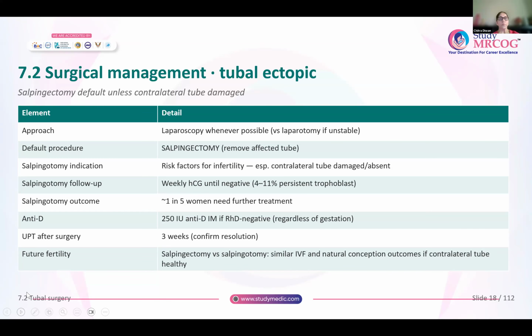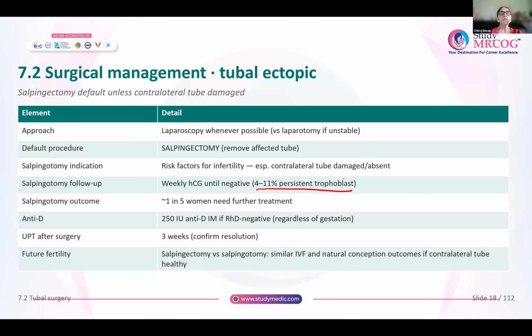When would you do a salpingotomy? Whenever there are any risk factors for infertility, or especially where the contralateral tube is damaged or absent, then in those cases, don't remove the remaining tube that is there. Just go ahead and do a salpingotomy. Now, after a salpingotomy, HCG has to be done weekly until it becomes negative. We already saw that there is a chance of 4 to 11% of women having persistent trophoblast after salpingotomy, and about 1 in 5 women need further treatment after salpingotomy.